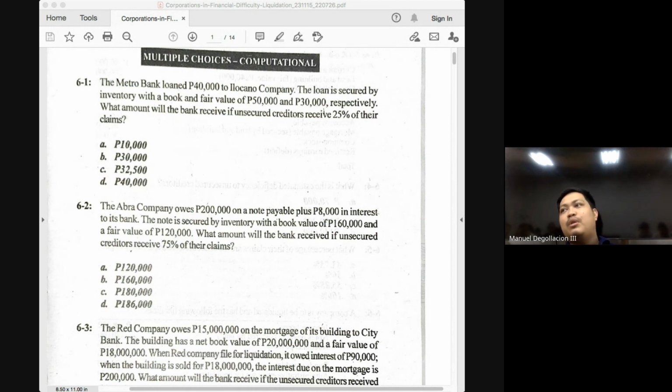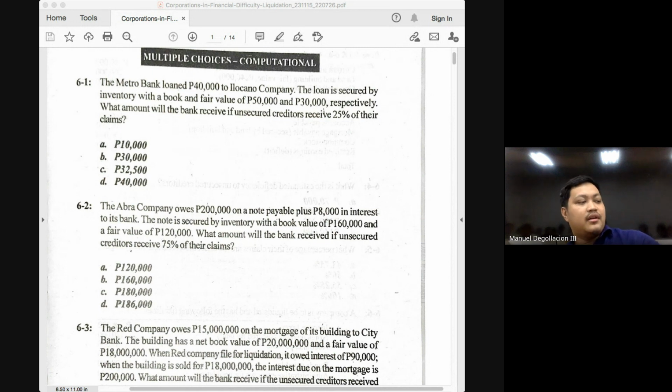That that creditor will be paid 100% of its claim. So you have a 2 million obligation and the problem says it's fully secured and you are asked how much will be paid for that 2 million, and your answer would be 2 million. Because fully secured creditors get 100% of their claims. That's why they are called fully secured. Okay? Do you have to compute, class? The answer is no.